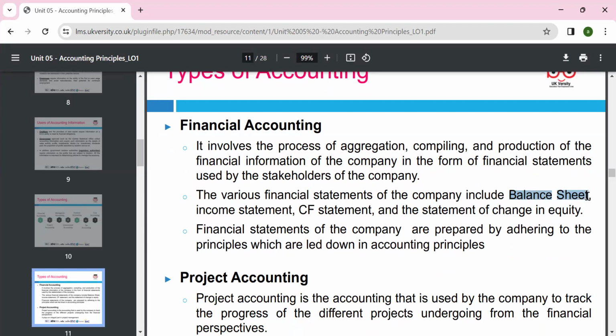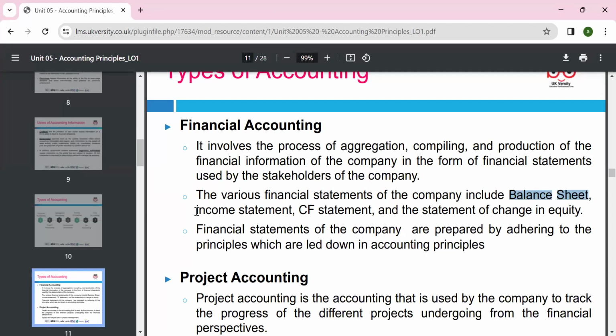Do we know what is meant by asset? Have you ever studied accounting before? No? Okay, so asset means anything you own, anything that has a value, like your jewelry, your mobile, your cash. All these are assets. Liability is anything you owe, like your loan, anything you need to pay back. And equity means the investment, like shares in the company. Equity means capital, your investment in the company.